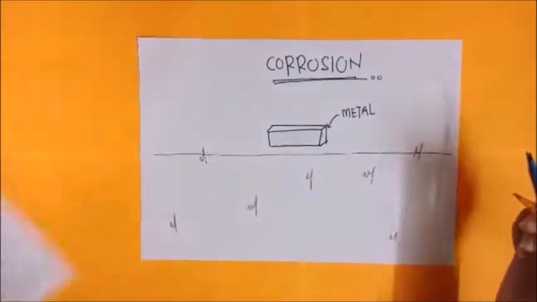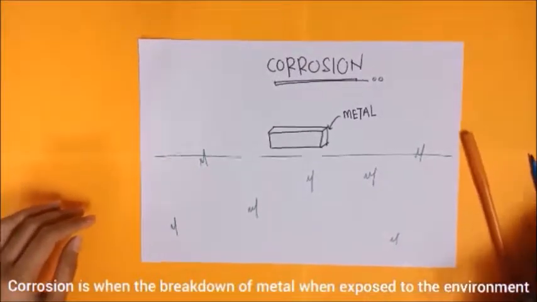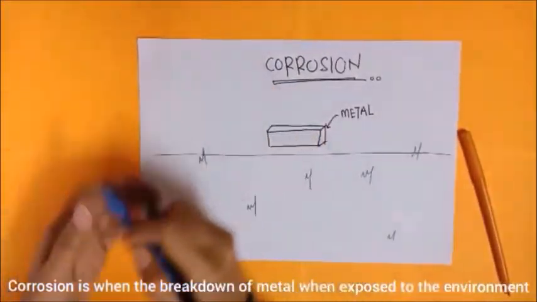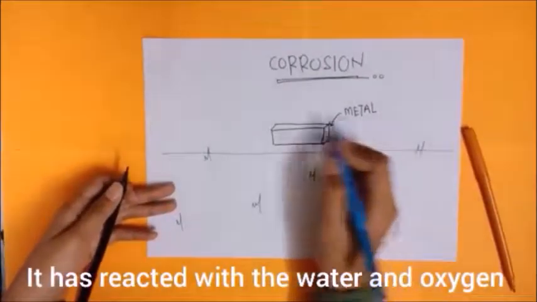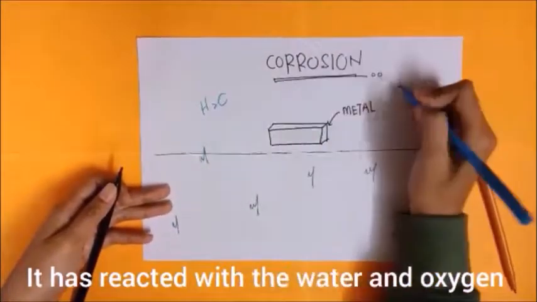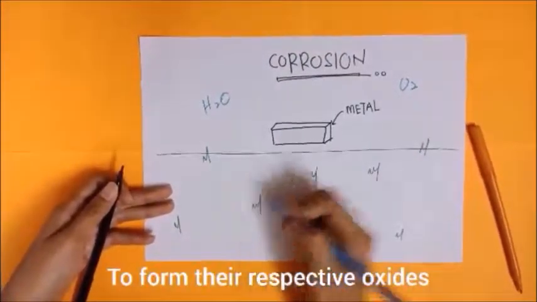Corrosion is the breakdown of metal when exposed to the environment, meaning that it has reacted with the water and oxygen from the environment to form their respective oxides.